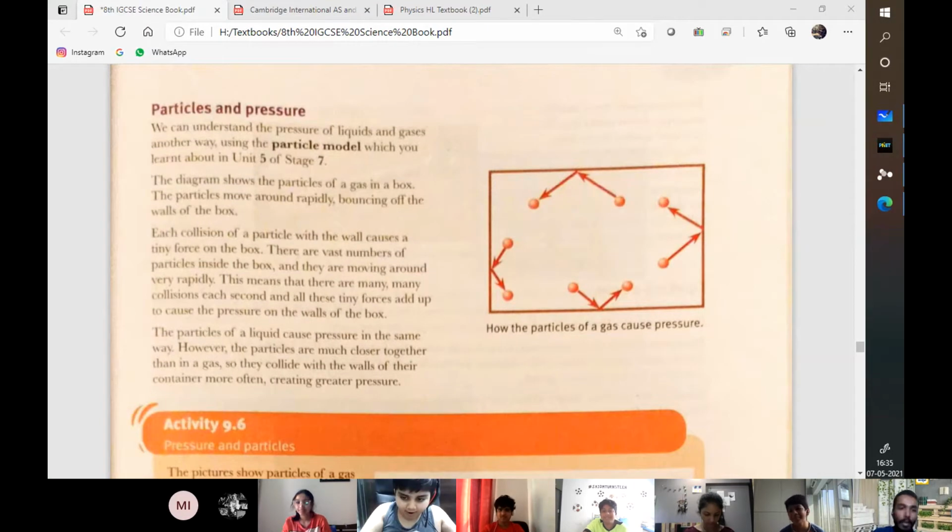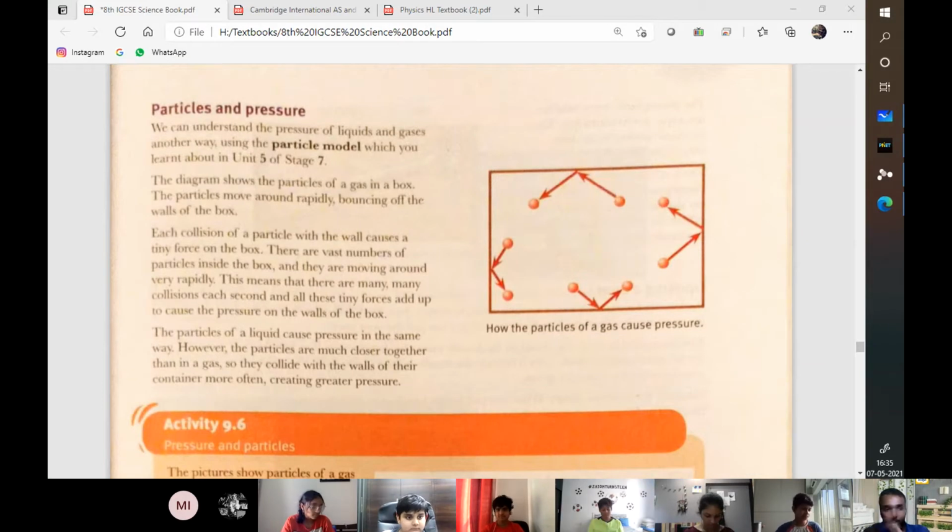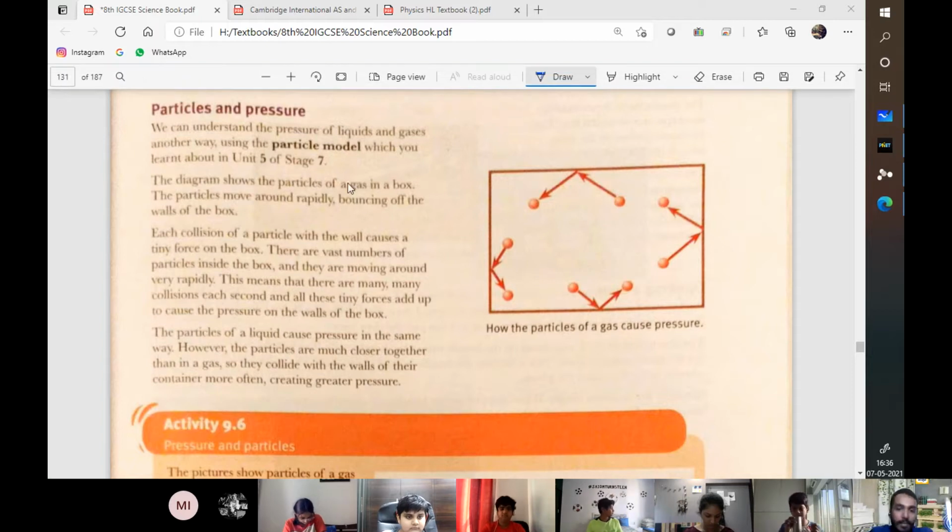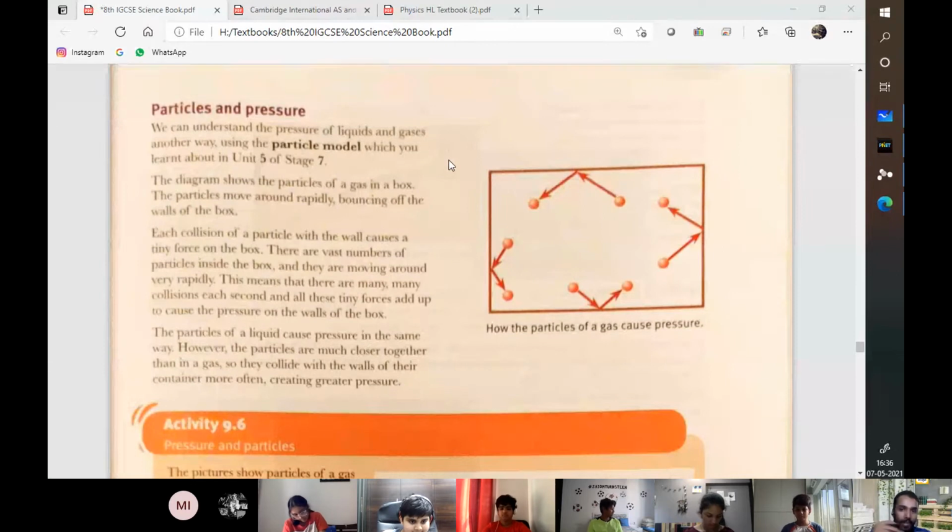Now, related to the vein example, Alina, cameras on. When you clench your fist and the veins pop up, what happens is the blood cells, I'll refer to them as particles, collide with the walls of the veins, and that is how pressure is exerted. The same concept applies to pressure everywhere.